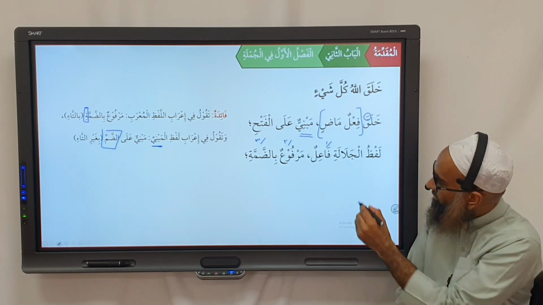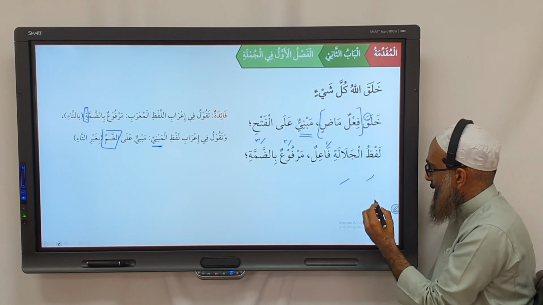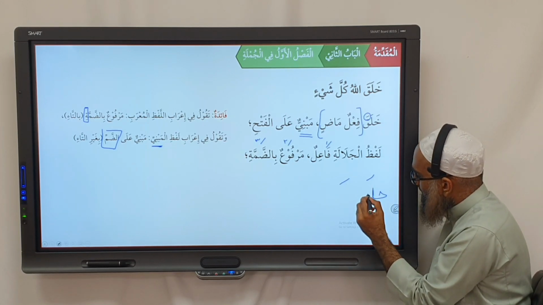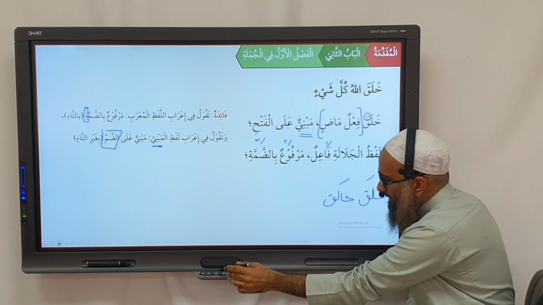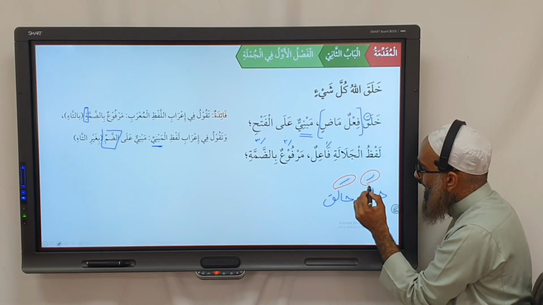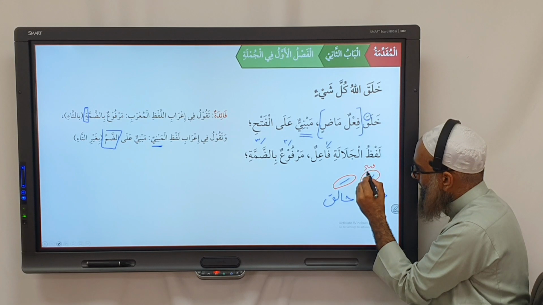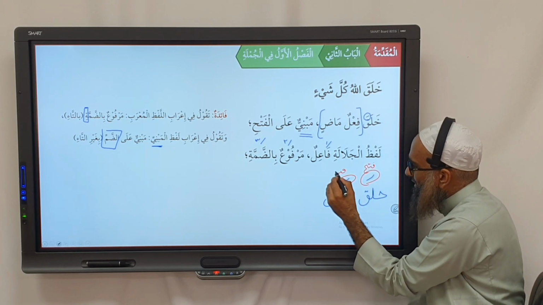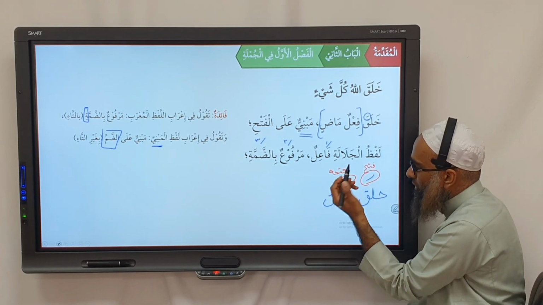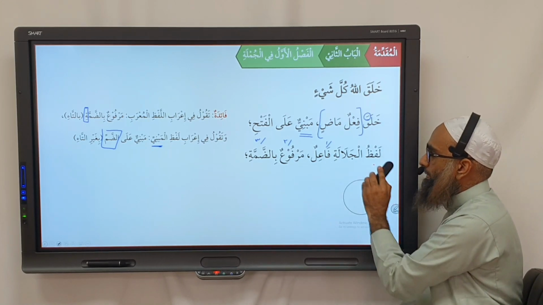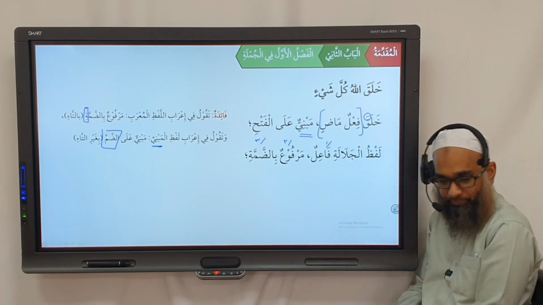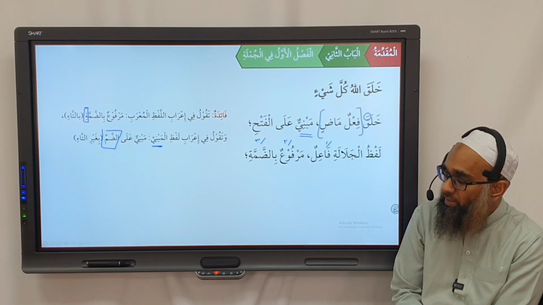So it's no difference. This is a fatha, this is a fath. So if you have khalaqa or khaliqa, it's the same thing. The fatha, but because this is mabni, you call it al-fath, and they call it fathatun, just to differentiate. It's not a big issue. It's the way they do it. You understand? But there's no difference in that aspect. Understood? Okay. Who wants to do the next word?